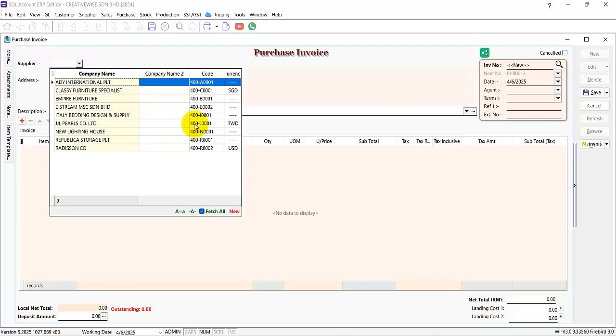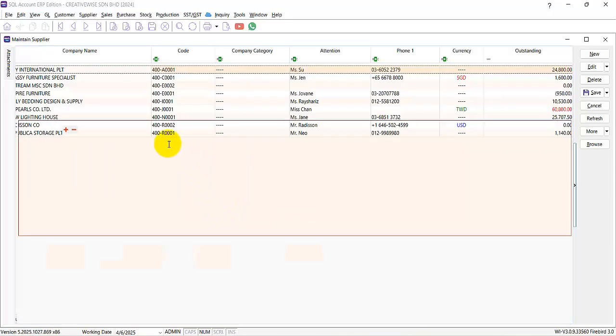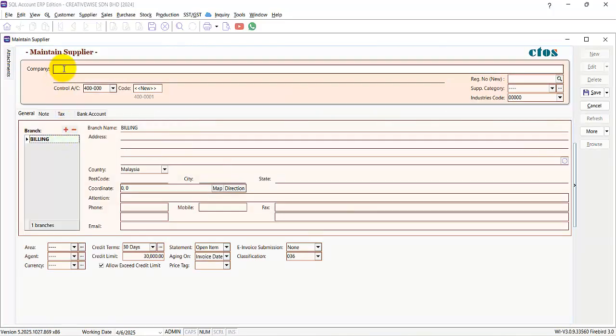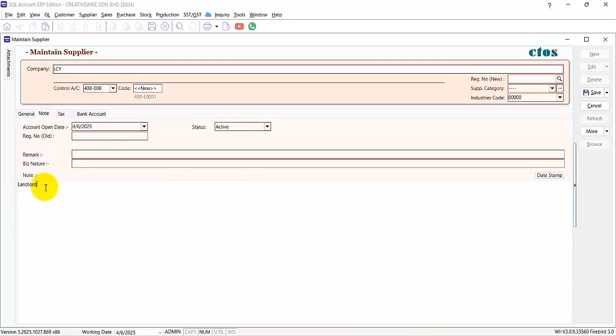You can just choose the item here and use it, or you can create a new landlord item. Of course, you can't put "landlord" as the name. You just put the person's name, and in the description you can put landlord. So you can say LCY or the full name, and then go to the notes here and say it's a landlord, for December. And you can save it. Then you have a supplier, and you can create a self-bill invoice.